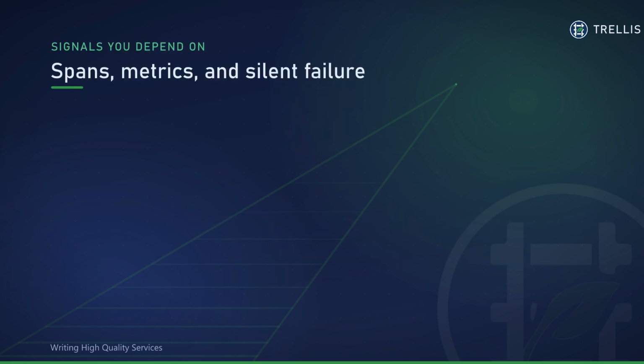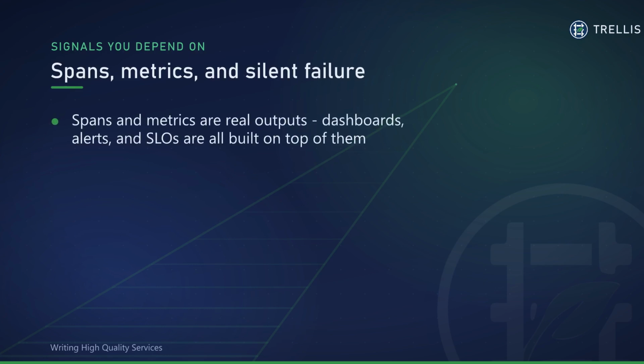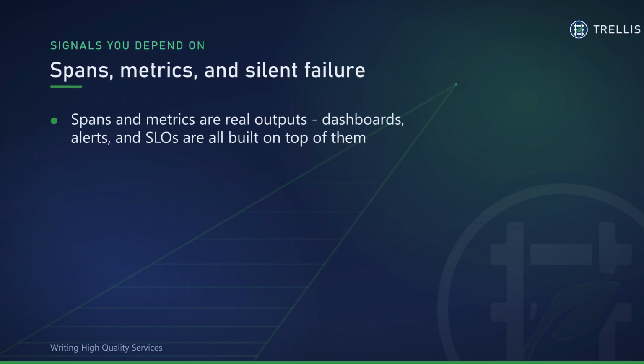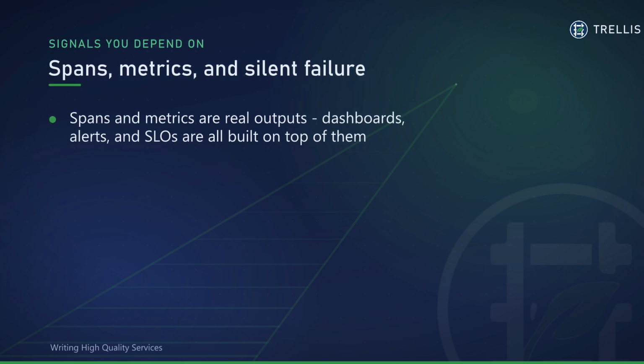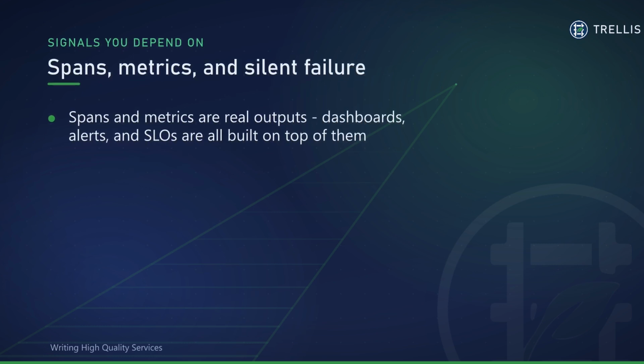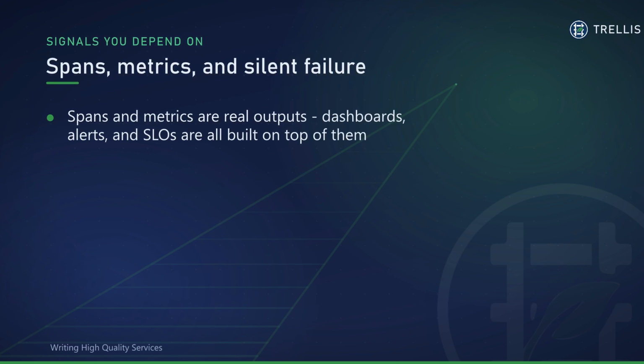3 things to hold in mind. First, spans and metrics are genuine outputs of your service, not debug noise. Your traces drive your dashboards, your metrics drive your alerts, and your SLOs, your latency and reliability budgets, are computed directly from those metrics. Second, when telemetry breaks, nothing throws.